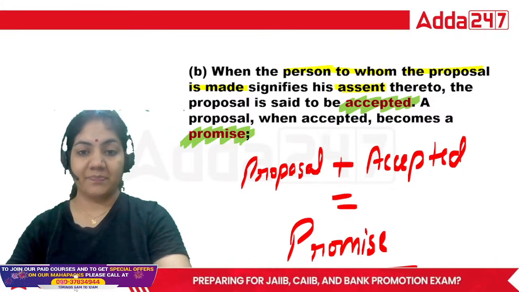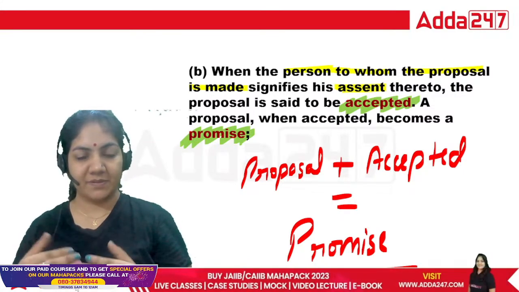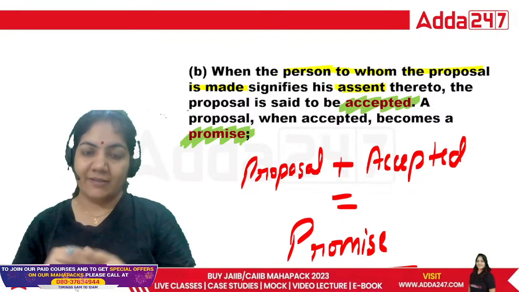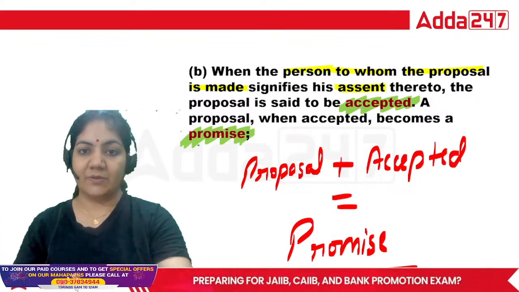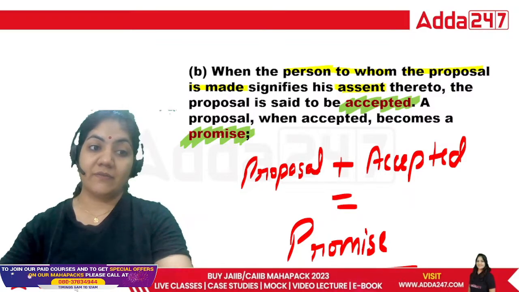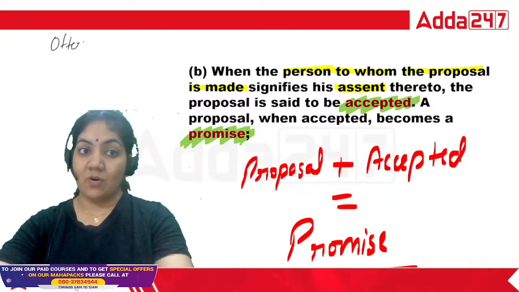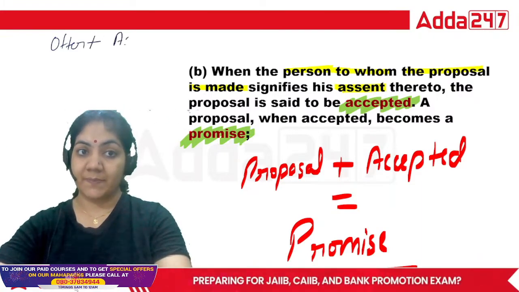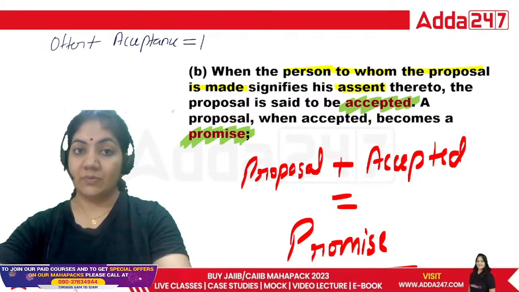That is clear? Yes, guys. Proposal plus acceptance is equal to promise. I think three terms we have done: proposal, acceptance, and that is the promise, right? So if you just remember the formula of contract, offer plus acceptance is equal to promise.